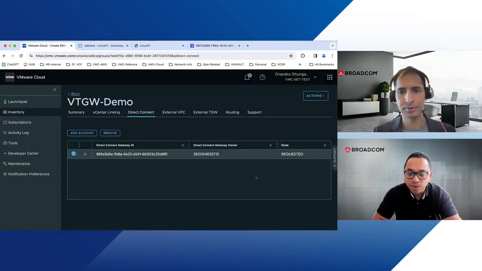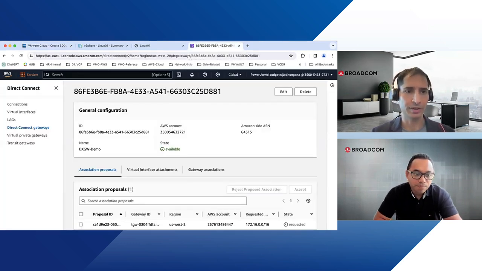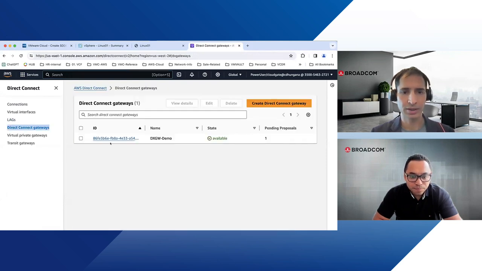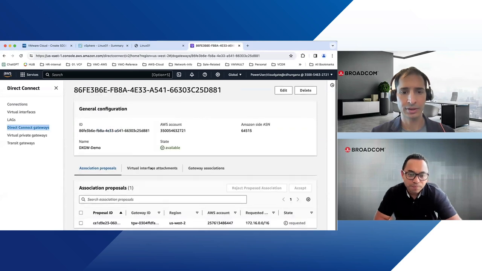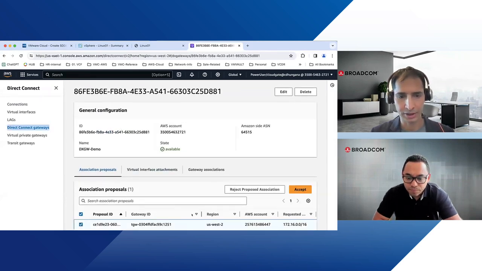What's going on here? We have supplied the information here. The thing is, it's not automatically approved. What we need to do is go to the AWS side, and under the DX gateway, accept the request. We go into the AWS account, to direct connect and direct connect gateway. And this is the direct connect gateway we supplied on the SDDC side. If we go here under the proposal, we can see this TGW, right?